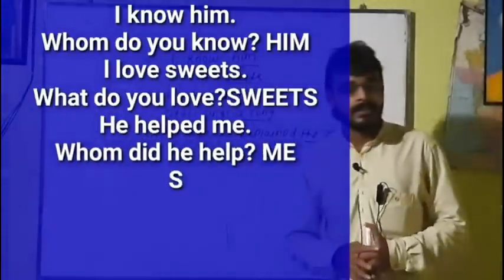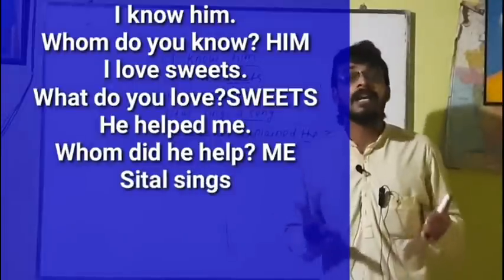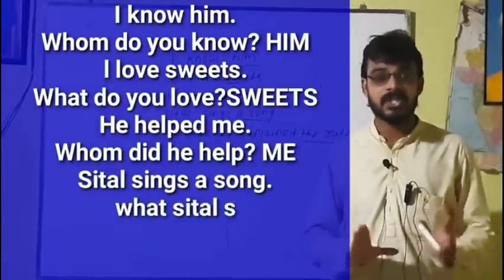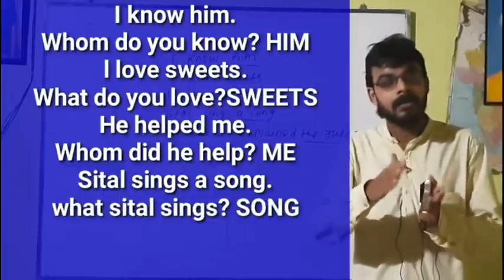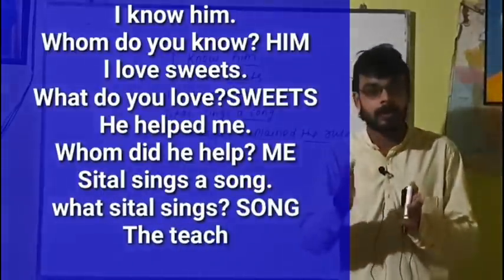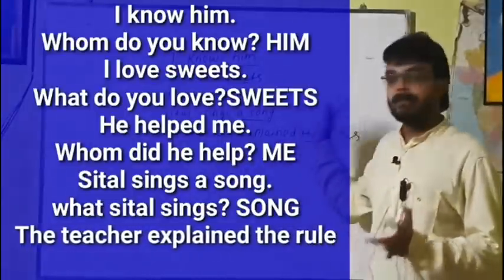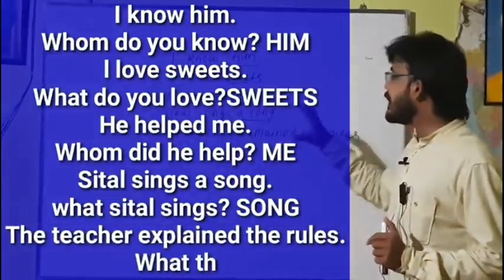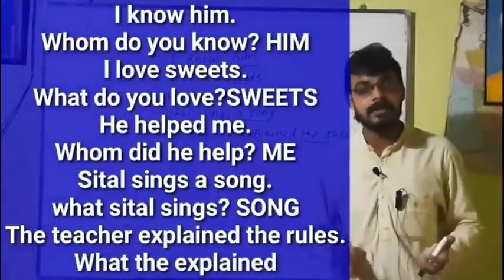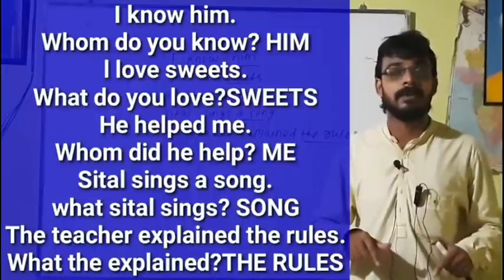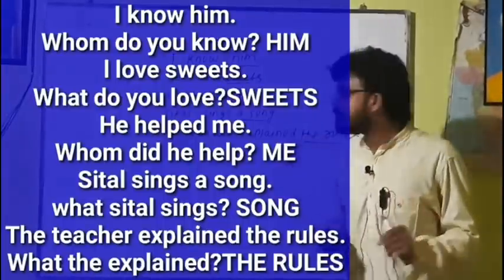I love sweets. What do I love? The answer will be sweets. Just ask the question what or whom to the verb. What do I love? Sweets. So it will be the direct object. He helped me. Whom did he help? Me. That is the direct object.